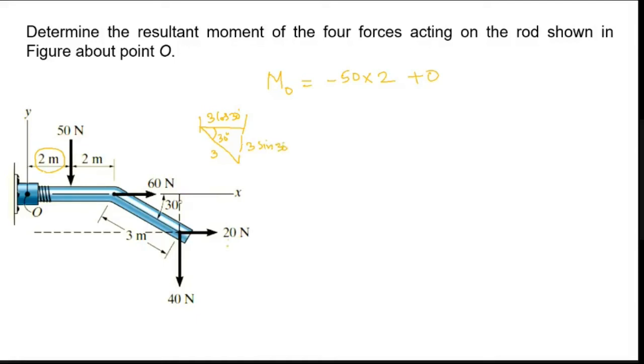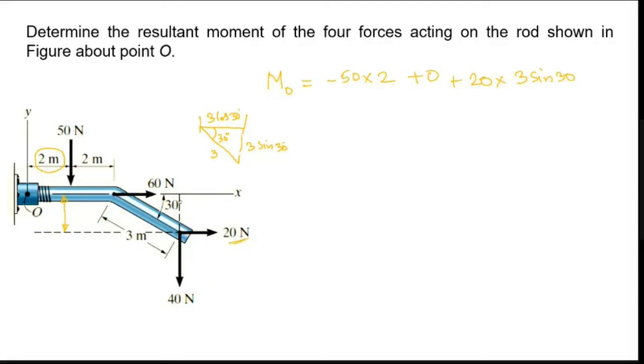Now, for this 20 Newton, what is my moment? You have a horizontal force. Perpendicular distance should be vertical, so 3 sin 30. What is the type of rotation? It is anti-clockwise. So plus 20 into 3 sin 30. So this part is also over.